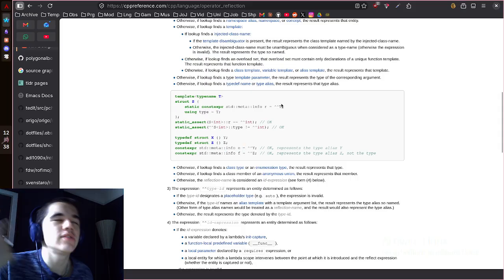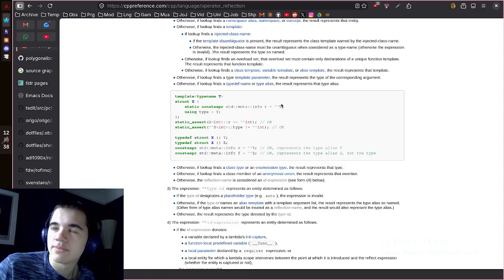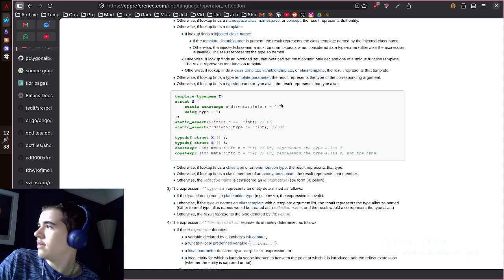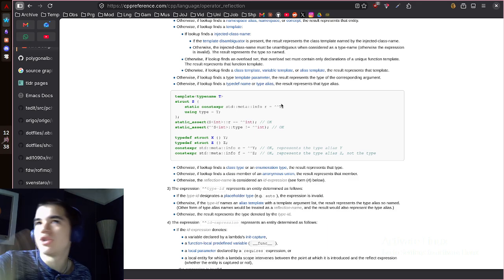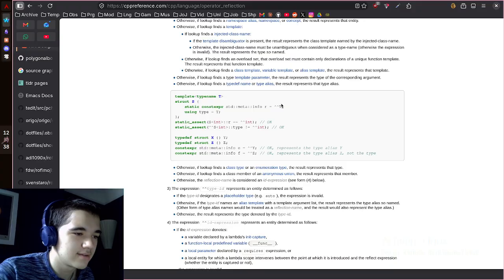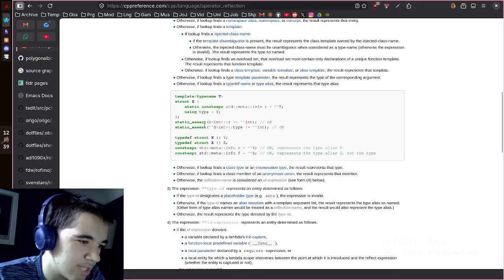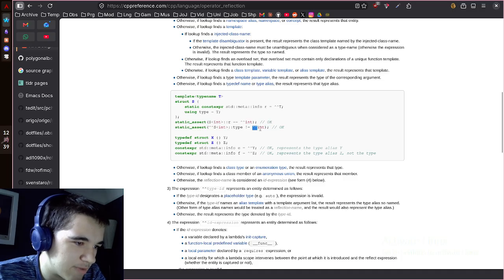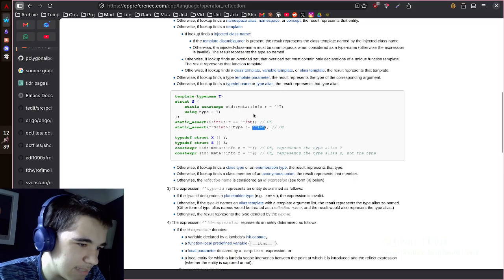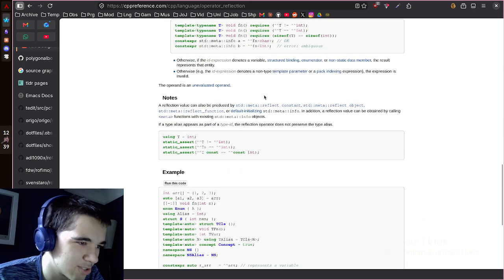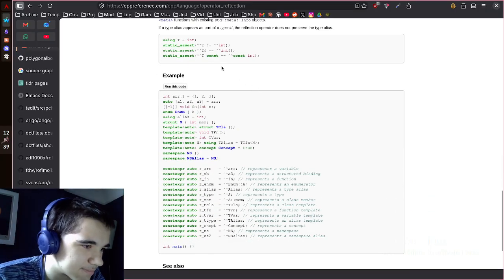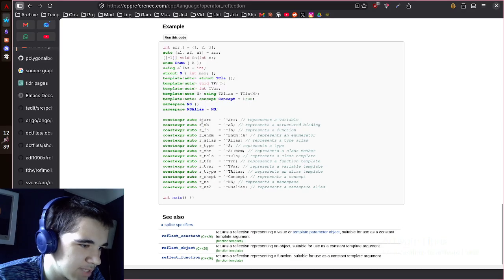Once you understand the intuition behind why the feature is the way it is, you look past the goofy syntax and accept it for what it is, because again, it's C++, you can't really expect too much syntax wise at this point because the language has so much technical debt. So we do have an example here, which is awesome.